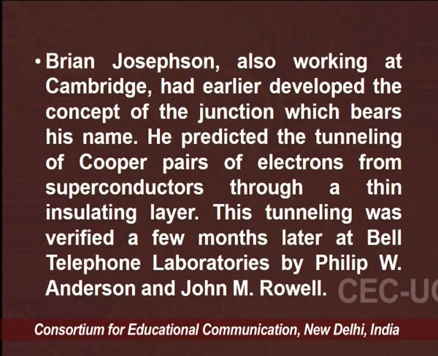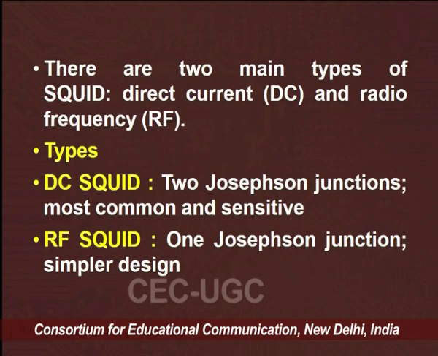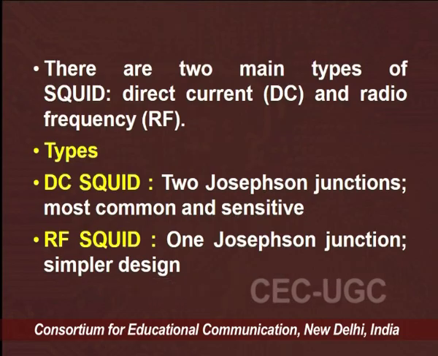This tunneling was verified a few months later at Bell Laboratory by Philip Anderson and John Rowell. So he defined the SQUID, and he defined the Josephson junction.